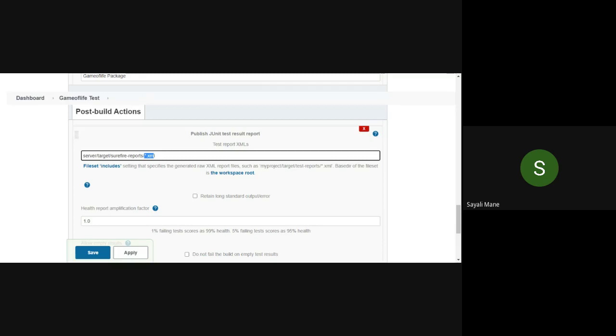So your answer should be that suppose in the reports it is not necessary that only one test case should be there. Right now in our project 2 test cases are there, but in some projects there will be 100 test cases, so we can't perform the unit test, or we can perform the test cases individually. To perform as a group, we are including this star dot XML at the end of our path.